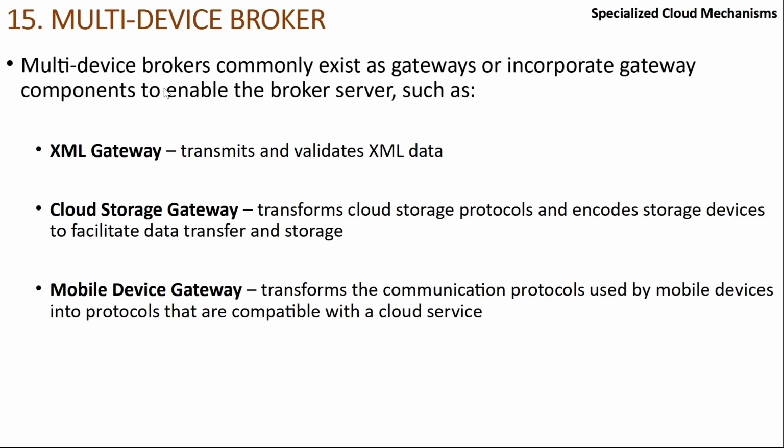So what are the types of gateways we have? One is, whatever data comes through the cloud, you convert it into XML, right? XML is a very good format, or JSON is a very good format, so you can have an XML gateway, so that any data that I'm sending across, I will send as XML. Then the cloud storage gateway transforms cloud storage protocols and encodes storage devices to facilitate data transfer and storage.